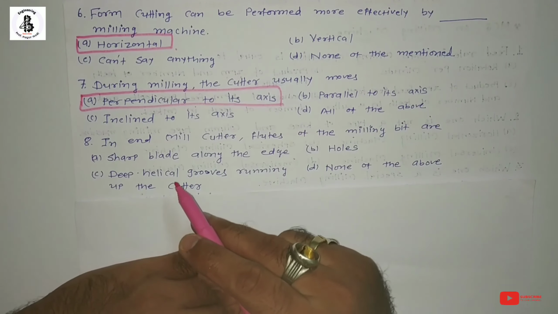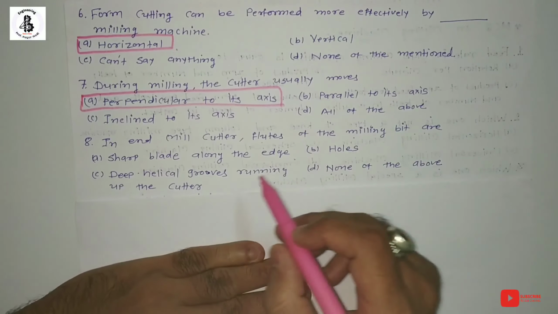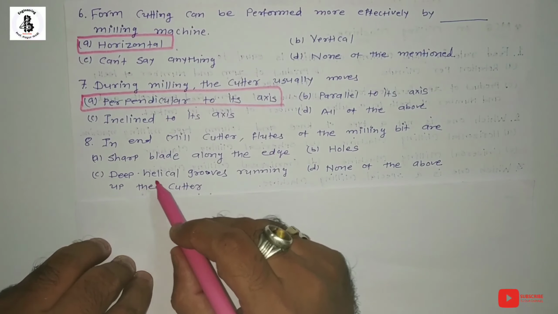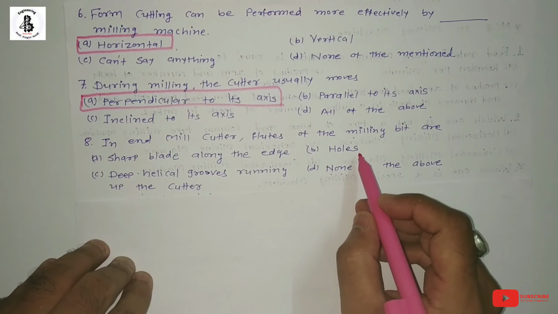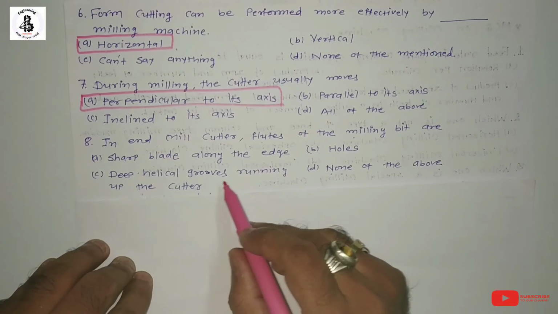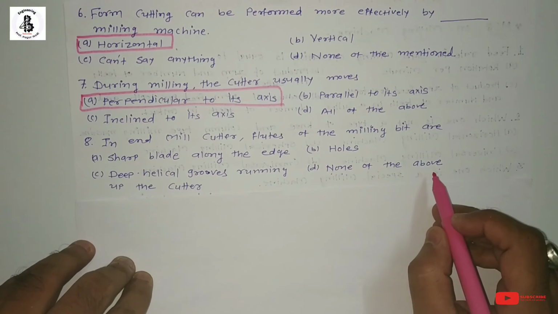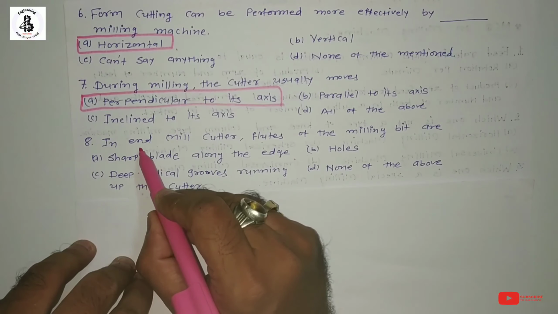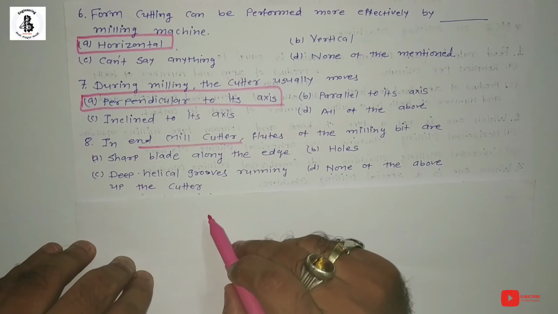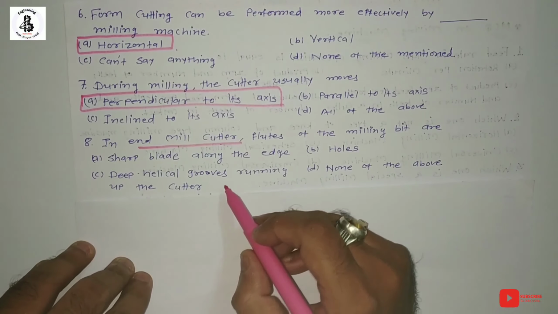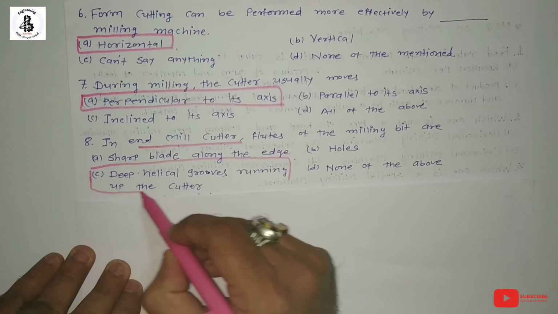The next question, in end mill cutter, the flutes of the milling bit are option A, sharp blade along the edge. Option B, holes. Option C, deep helical grooves running up the cutter. And option D, none of the above. So basically in the case of the end milling cutter, the flutes of the milling bit are deep helical grooves running up the cutter. So option C is the right answer. Then we will see the next question.